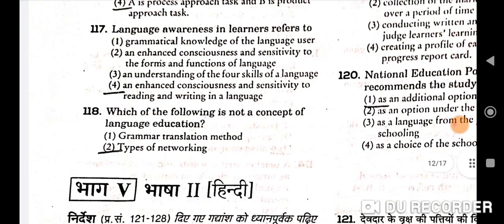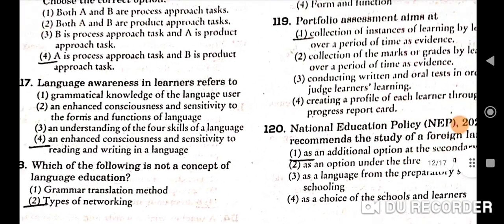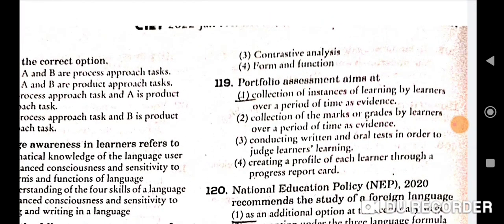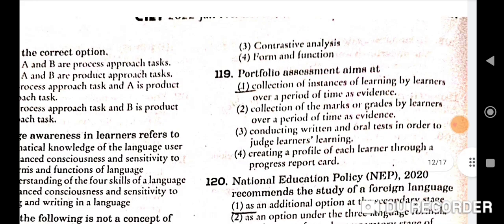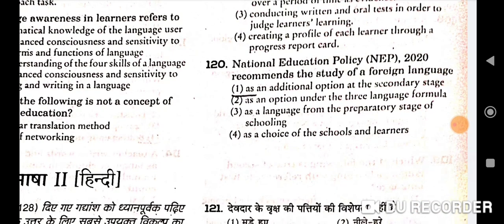Next question, language awareness in learners refers to an enhanced consciousness and sensitivity to reading and writing in a language. Fourth is the correct option here. Which of the following is not a concept of language education? So types of networking. Second is the correct option here. Portfolio assessment aims at collection of instances of learning by learners over a period of time as evidence. First is the correct option. National Education Policy NEP 2020 recommends the study of a foreign language as an additional option at the secondary stage. First is the correct option here.